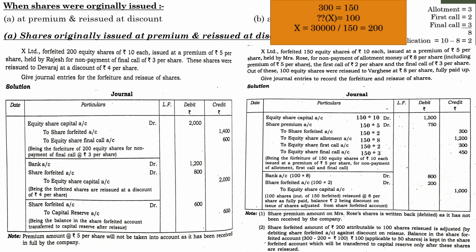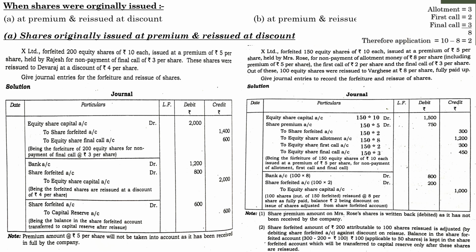We will discuss the main adjustments with regard to the share forfeiture and how to find the proportion of share forfeiture when only a part of the forfeited shares are reissued. We will discuss those cases in the coming sessions. Until then, go through the situations, understand the concept, familiarize yourself with the cases. If you have any queries, please let me know. We will continue the further adjustment cases in the coming sessions.